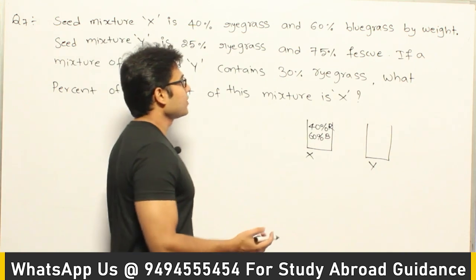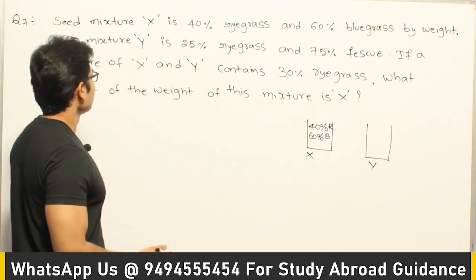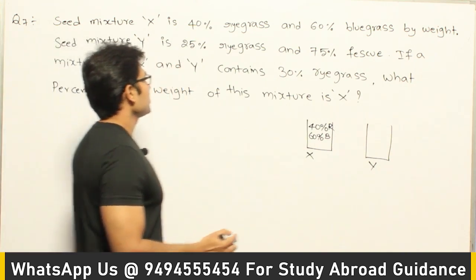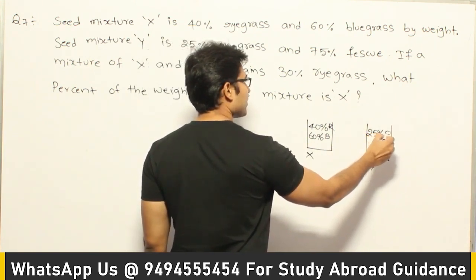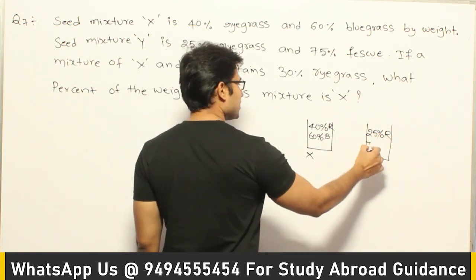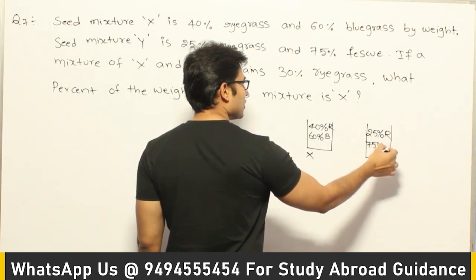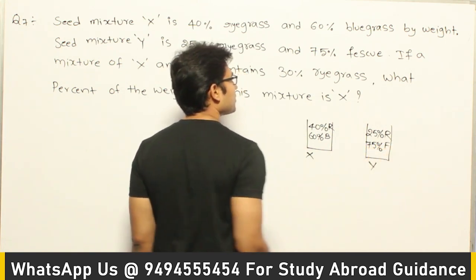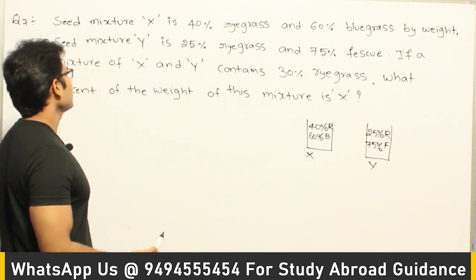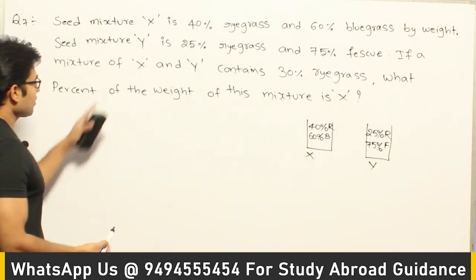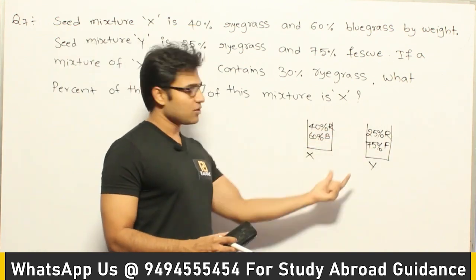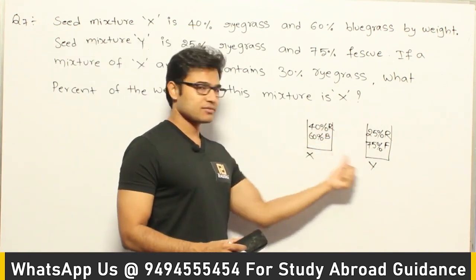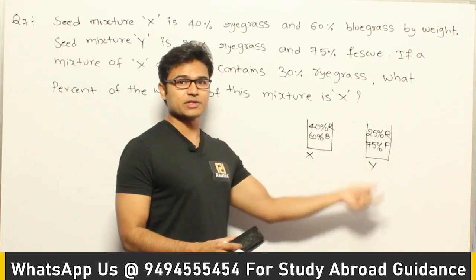Okay, and the other one is that in the seed mixture Y there is 25% ryegrass, and 75% is a different seed, fescue. So fescue is 75%. Okay, now they are saying that if a mixture of X and Y, see these two are already mixtures, now we are going to take a mixture of X and Y. Mixture of mixtures.